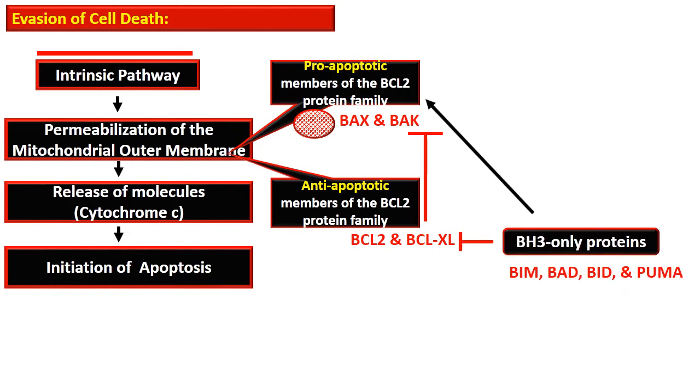There is another set of proteins, the BH3-only proteins. The members are BIM, BAD, BID and PUMA, and they block the activity of BCL2 and BCL-XL, the anti-apoptotic factors, and they then work for pro-apoptosis.